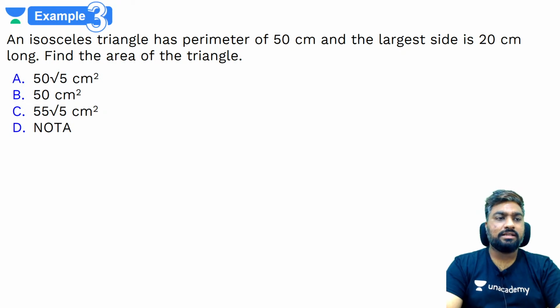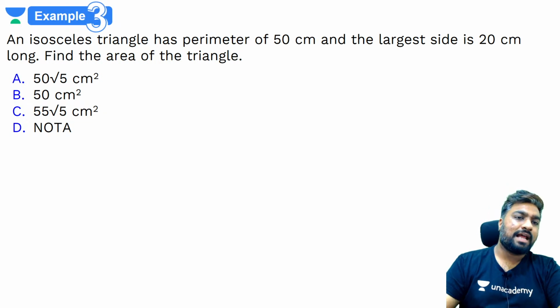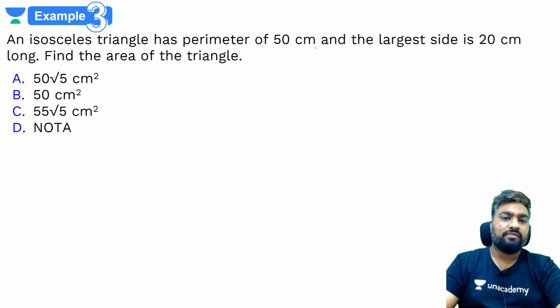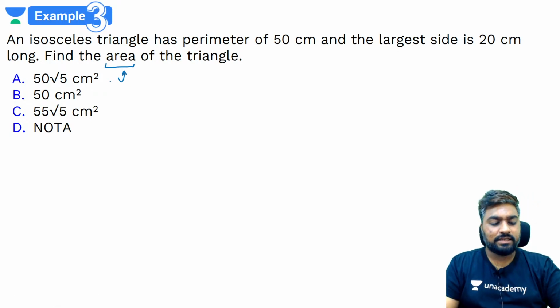So read this question. What does it say? It says that an isosceles triangle has a perimeter of 50 centimeters and the largest side is 20 centimeters long. We have to find the area of this triangle. Try this out, see if you can do it. If you're not able to do it, don't push yourselves, but try random ways of doing it. Let's see who can answer this.